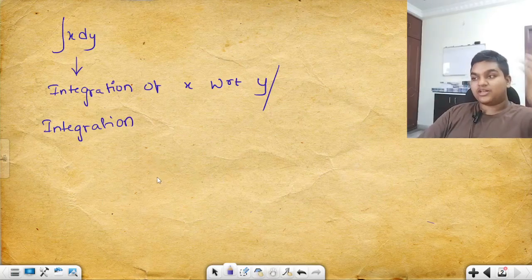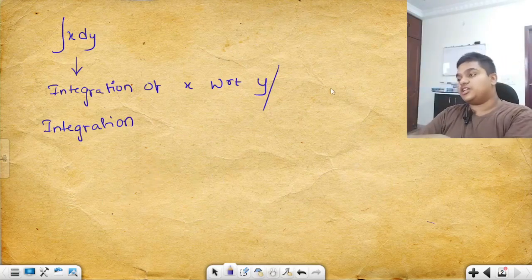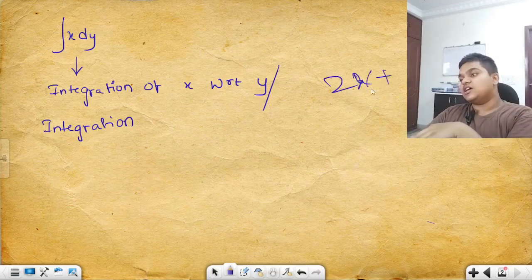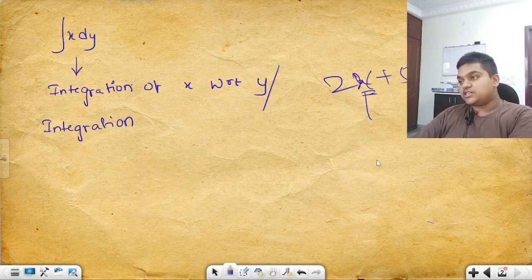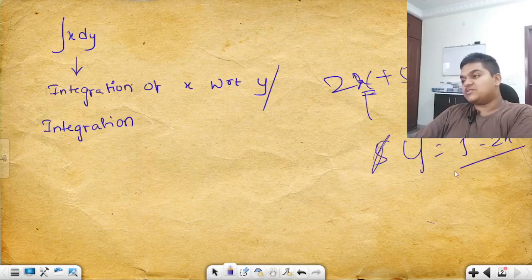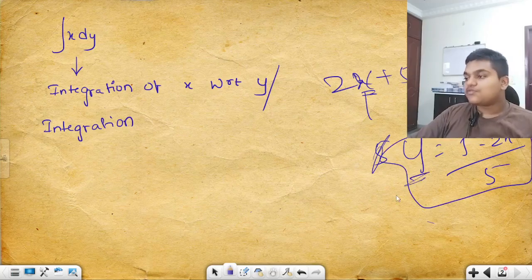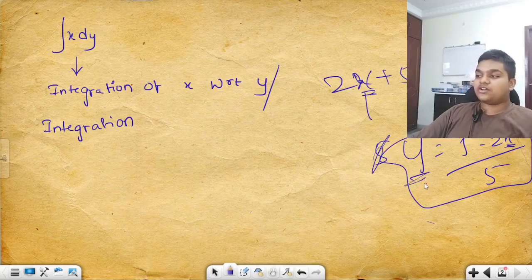That cannot be possible. You have to write the equation the other way. If it is an equation like this, you do not want to find the value of x, but you want to find the value of y. You want to fix the value of x yourself. So what you do is you take this 2x that way. So y becomes 5 minus 2x by 5, and now you fix the values of x and you find y.